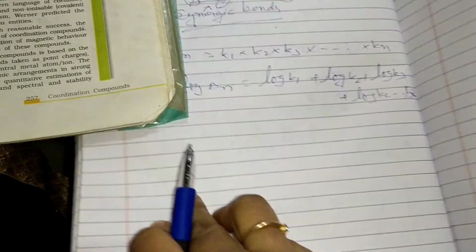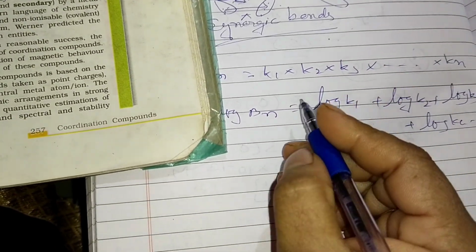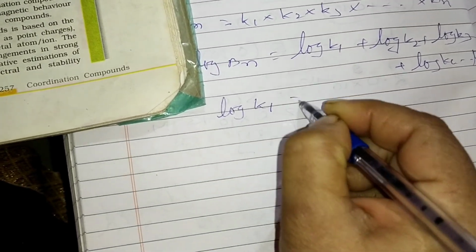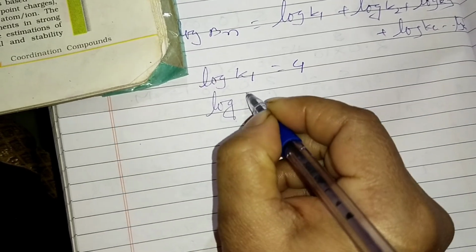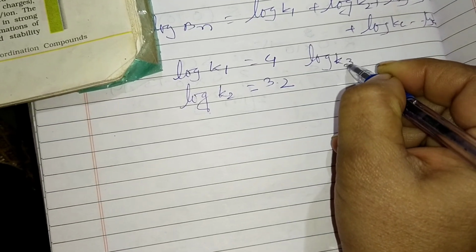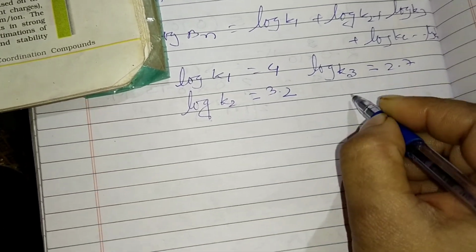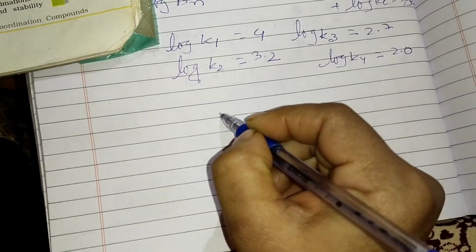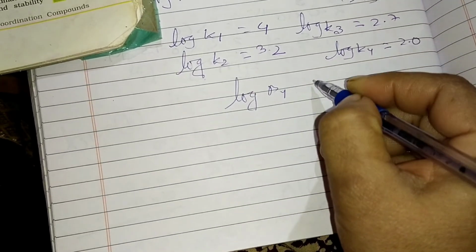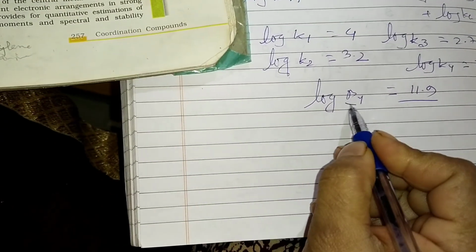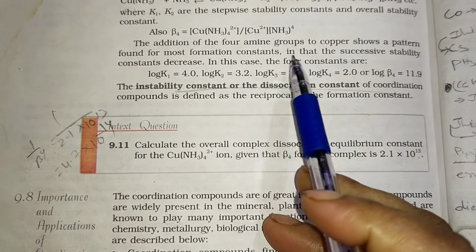Clear now? Suppose the values are given to us: log K1 equals 4, log K2 equals 3.2, log K3 equals 2.7, and log K4 equals 2.0. So log beta 4 comes to 11.9. Now one more point: beta 4 is called the overall stability constant.